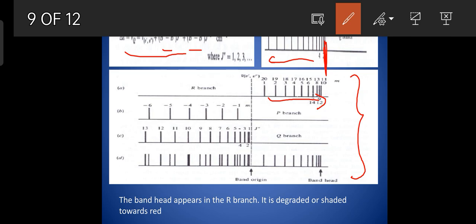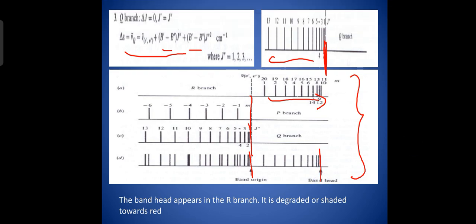The P branch is occurring to the left of the band origin. It is diverging. The Q branch also occurs to the left of the band origin and it is also diverging. And the last graph is for P, Q and R branches combined together. This represents the band origin and this represents the band head.